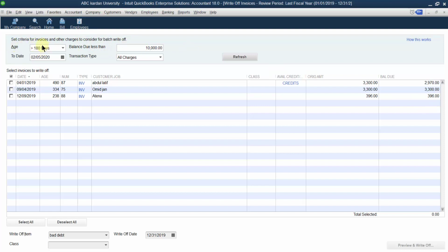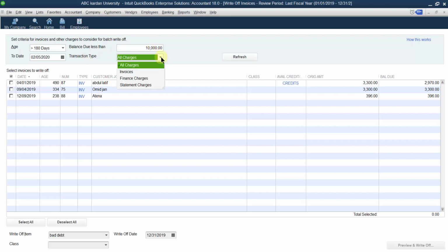Those invoices which are payable for more than 180 days, and of course, the balance should be less than 10,000. If it is more than 10,000, do not consider it as a bad debt, because 40,000 is a huge amount. So this one should not be considered. That is why we have set another criteria: consider those as a bad debt, but the amount should not be more than 10,000.